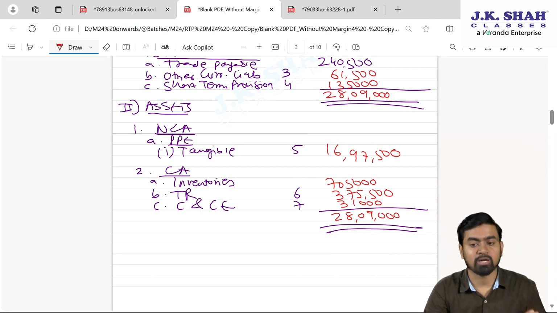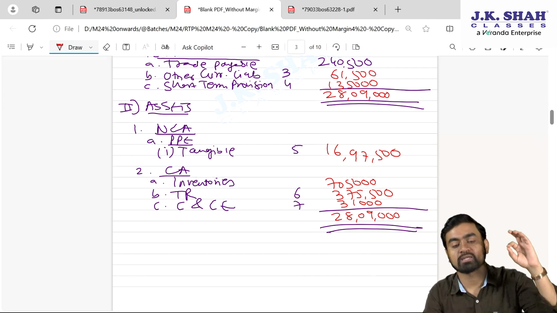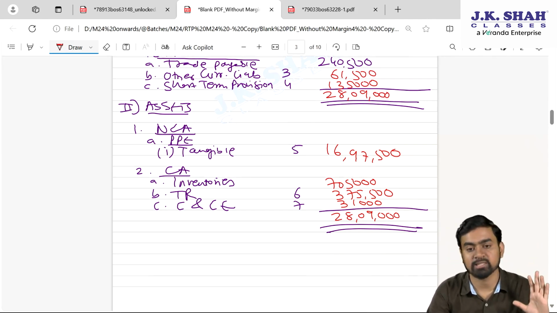Then prepare notes to accounts, keep 5-line space in between the notes. Then start solving the sum. First update the trial balance, that is the ledger balances, and at the end answer your adjustment.